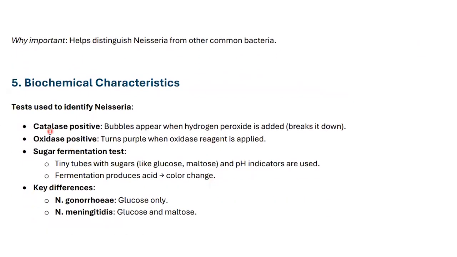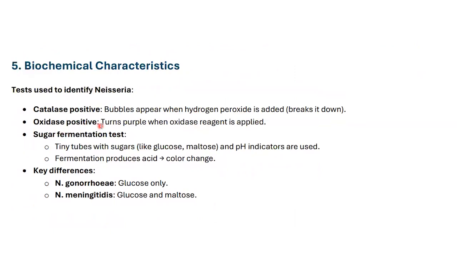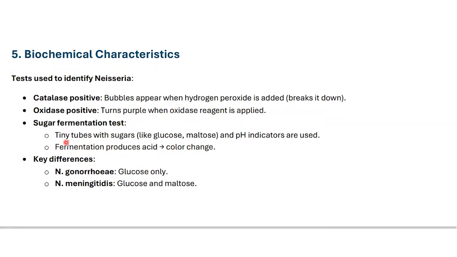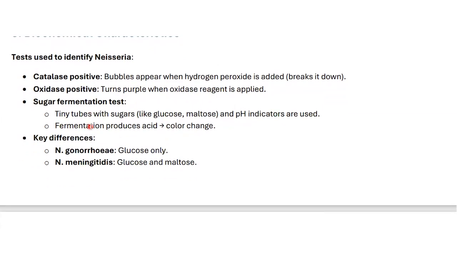Biochemical characteristics. Catalase positive: bubbles appear when hydrogen peroxide is added. So these bacteria produce catalase, and we can detect its presence through chemical reactions. Oxidase positive: turns purple when oxidase reagent is applied. Again, the most important thing is that it's catalase positive and oxidase positive. Sugar fermentation: tubes with sugars like glucose and maltose and pH indicators are used. Fermentation produces acid that causes a color change. So we can detect it through the sugar fermentation test.